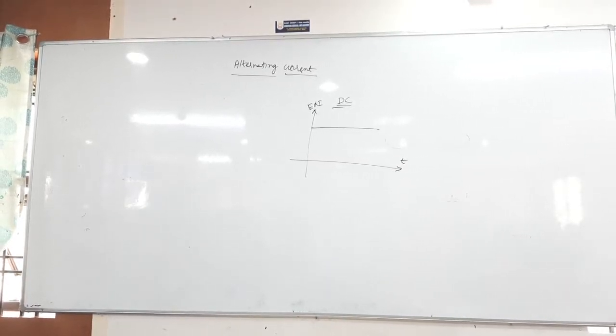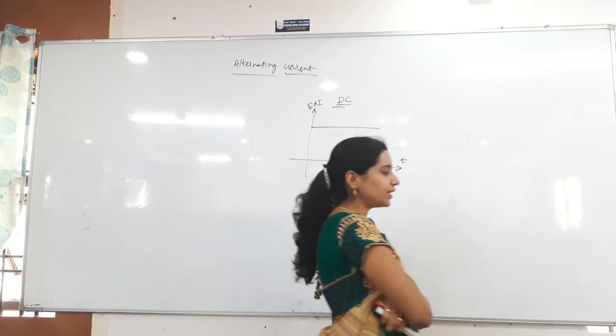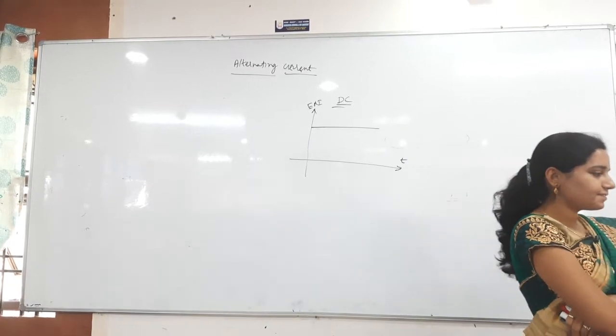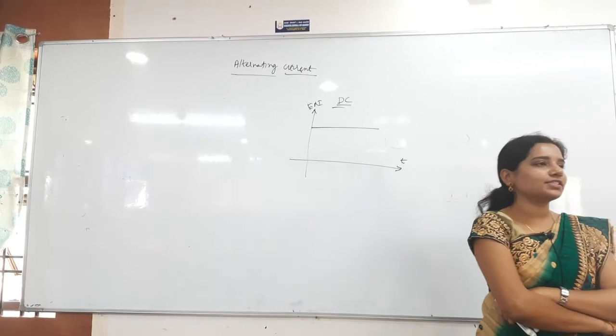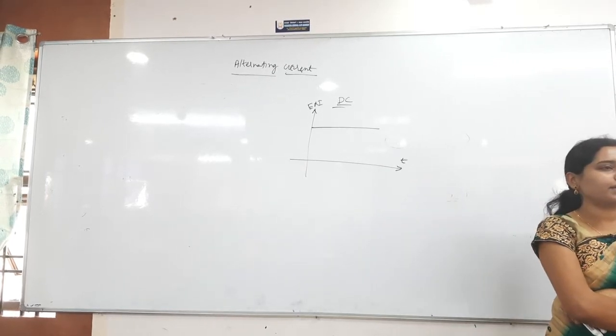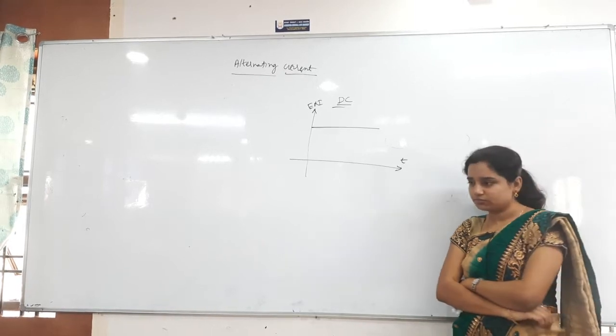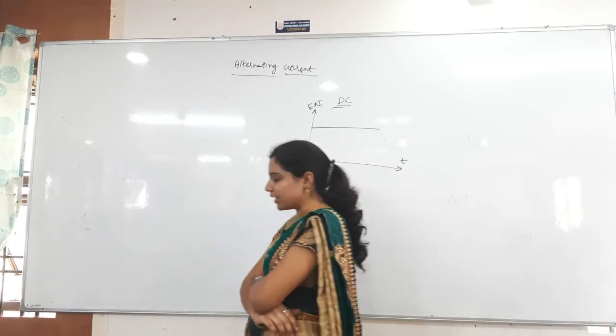Next, peak value or maximum value: the maximum value of current and voltage in positive and negative half cycles.